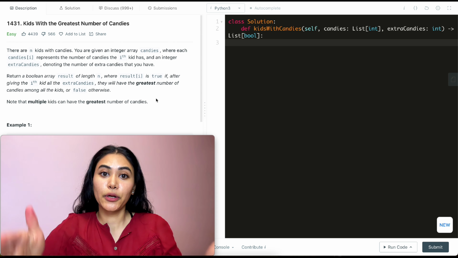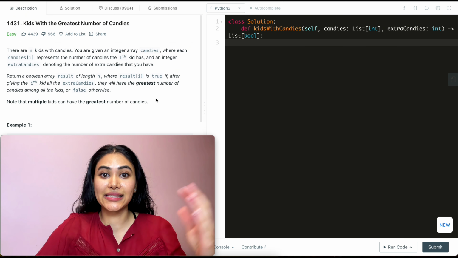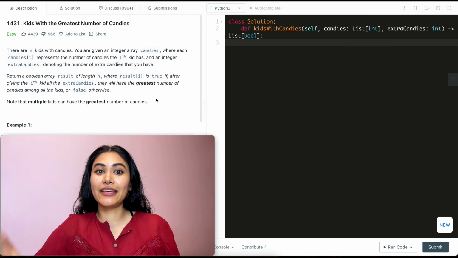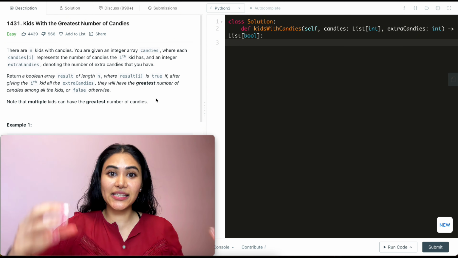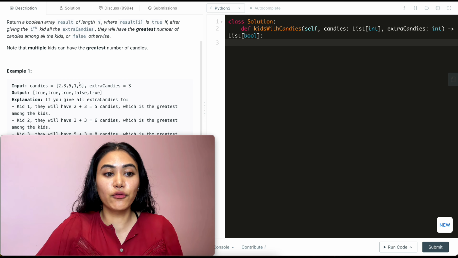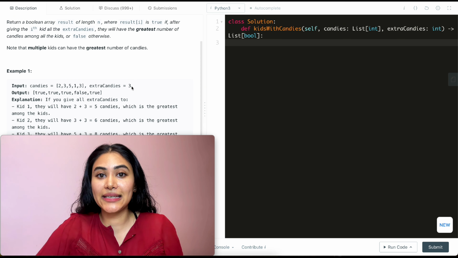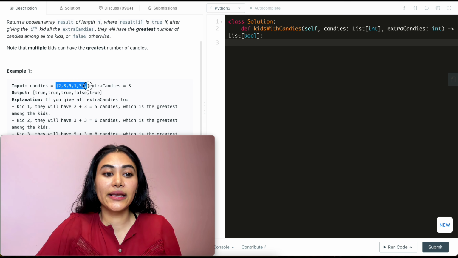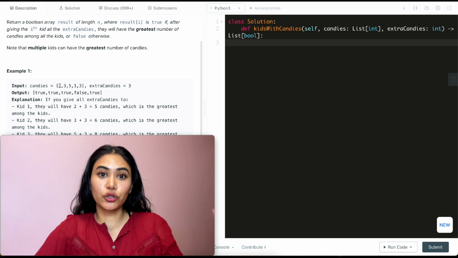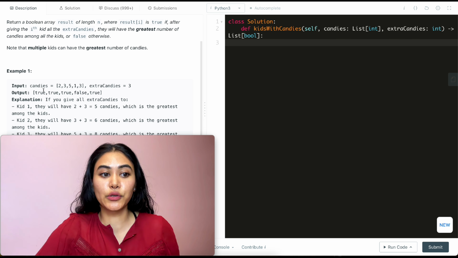So we're given an input array candies denoting the number of candies the ith kid has, and an integer extraCandies, and we want to find out if we give the ith kid all the extra candies, will it have the most number of candies? So example 1, we have 2, 3, 5, 1, 3, and the extra candies is 3. So right now, what is the greatest number of candies any kid has? That's 5 over here. But if we were to give our first kid 3 extra candies, it would be one of the greatest candies, right? This would also now have 5, so this is going to be true.